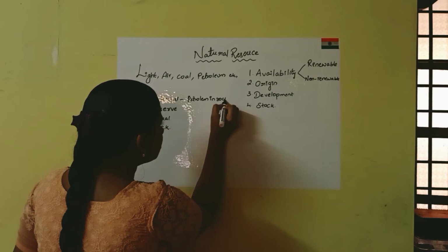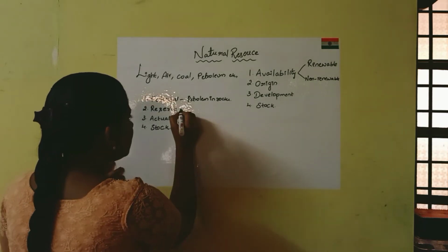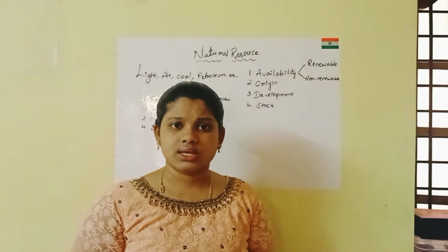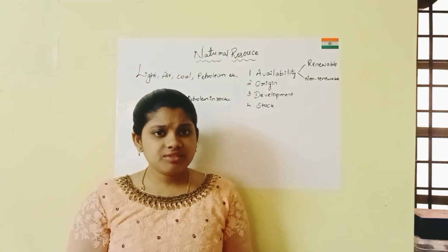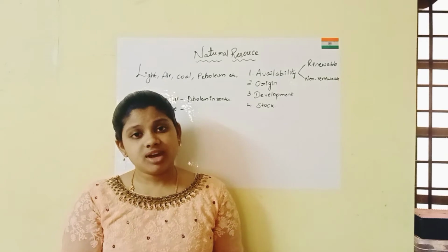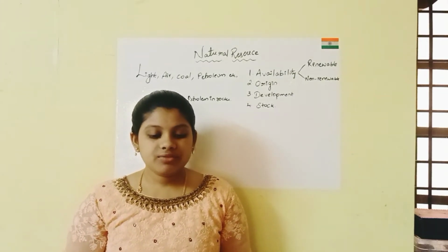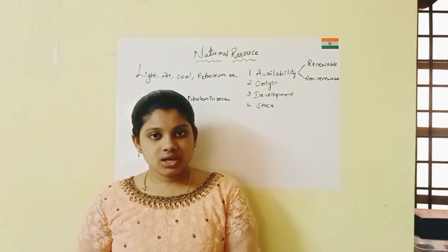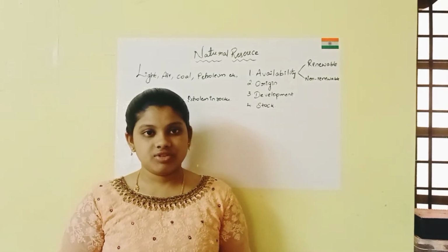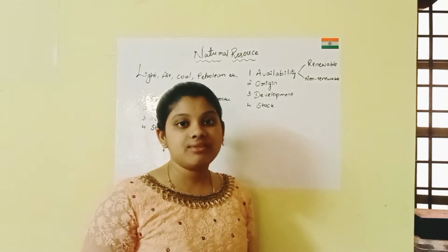Petroleum in the rocks. The second one is reserve resources. Reserve, by the name itself we can understand, reserving. We are preserving it for future use. Why are we preserving? If it gets consumed, the future generations won't have that resource. That's why we are reserving that resource.